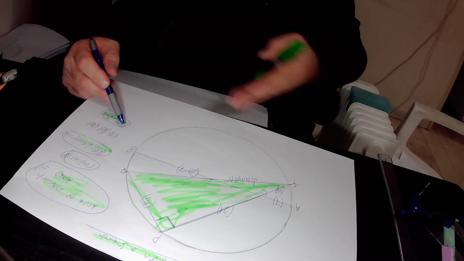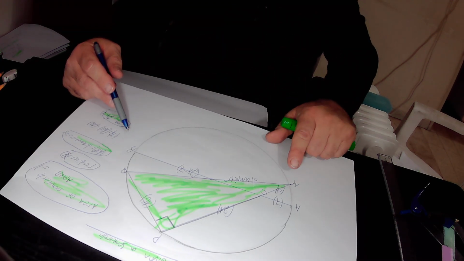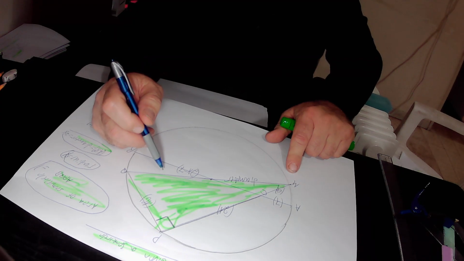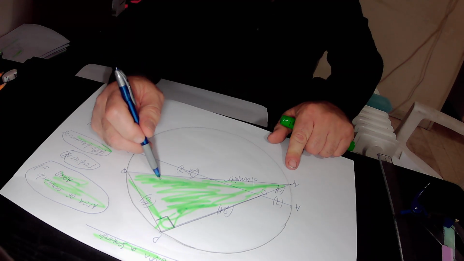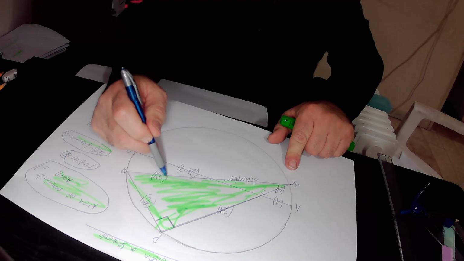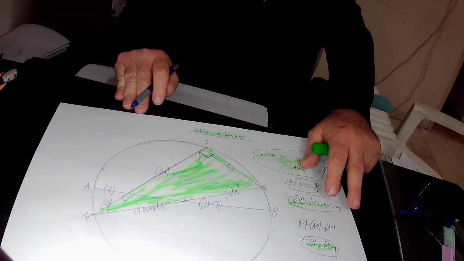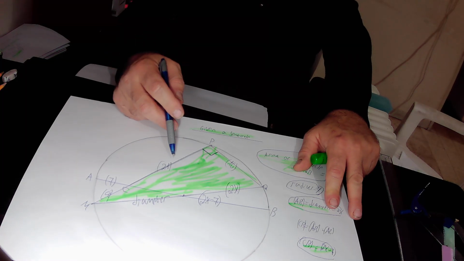The radius of this circle is x, therefore the diameter is 2x. Diameter MQ equals 2x. In the next step, we will implement the Pythagoras theorem on this right triangle MPQ.